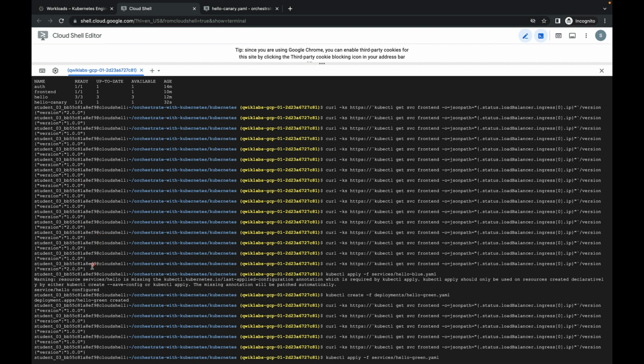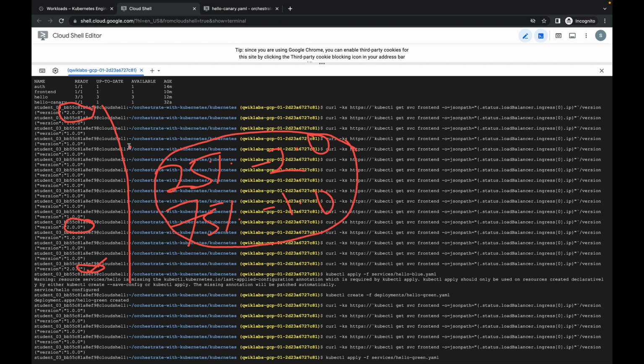So 1/4 of this whole application is 2.0, this one, and another here, and here. Both applications are up and running. So 25% is my 2.0 version, and 75% of the workload is up and running my 1.0. So in practice, in action, as you can see, I have also shown it practically here. You can also follow this process.